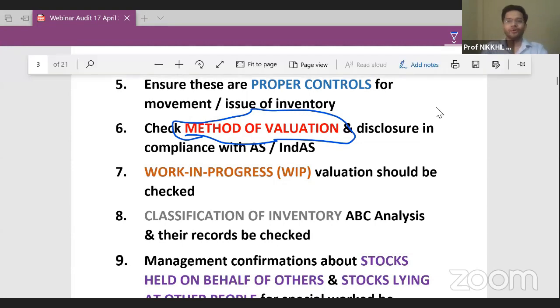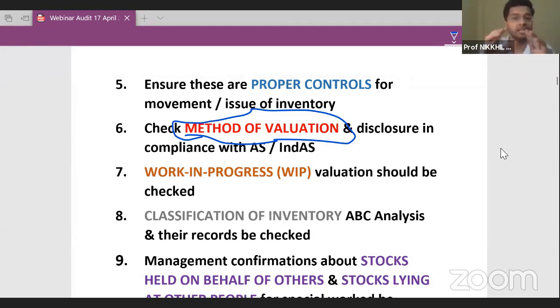Now, my one more question to all of you is, please tell me what are the 3 methods which are prescribed in AS2 for valuation of inventory? Next, FIFO, LIFO, weighted average. Perfect. And guys, one more information for your benefit. LIFO is a prohibited method. LIFO is no longer used in any of the industries. FIFO and weighted average are the 2 methods which are used in industries these days. LIFO method is prohibited by law, by accounting standards. So no industry uses the LIFO method.